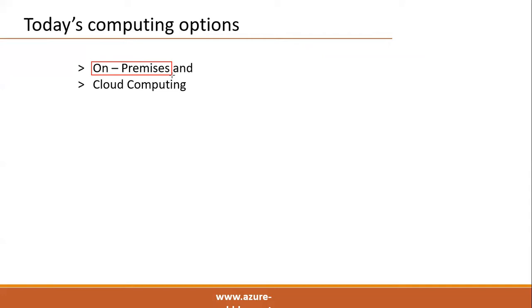One problem is that huge capital expenditure is required to build local data centers. The second major problem with the on-premises environment is that it is a time-taking process. We need a lot of time, like 2 to 3 months, to build the complete data center. Then we have to test it, deploy the applications, and then start using it.